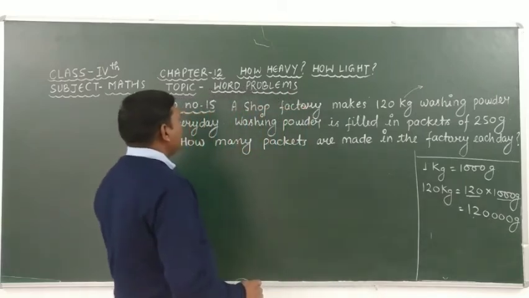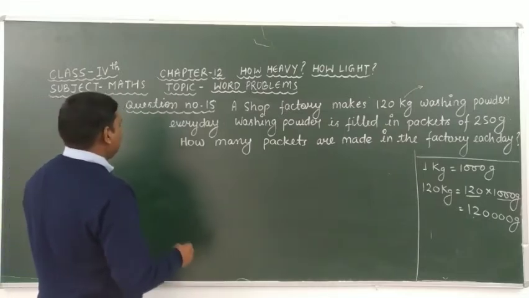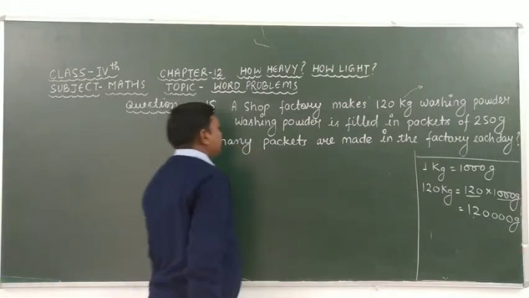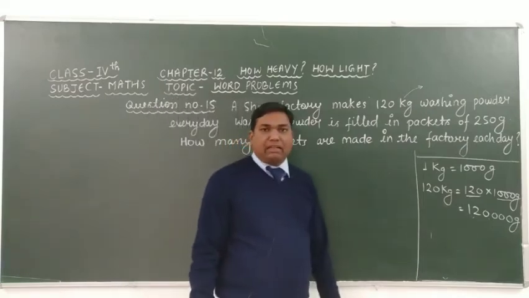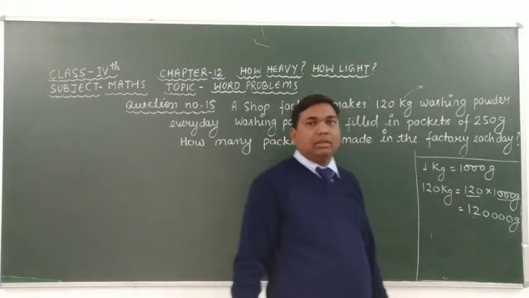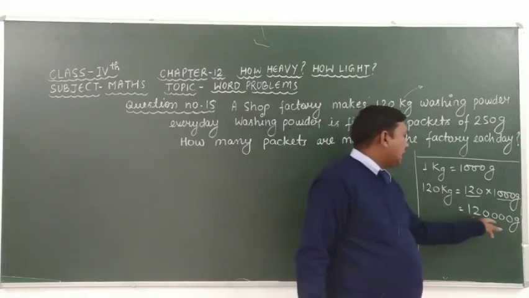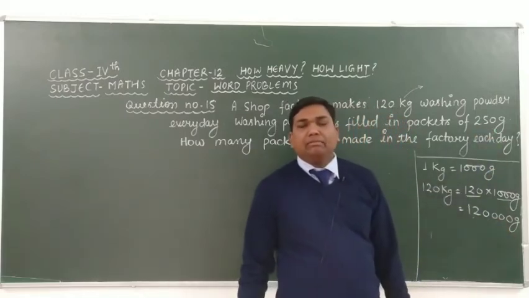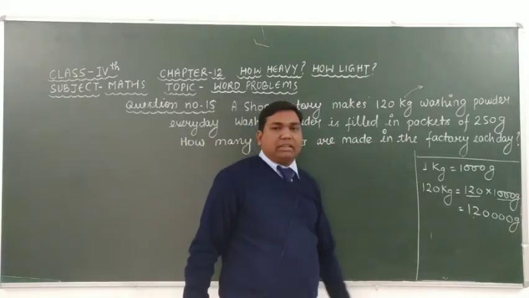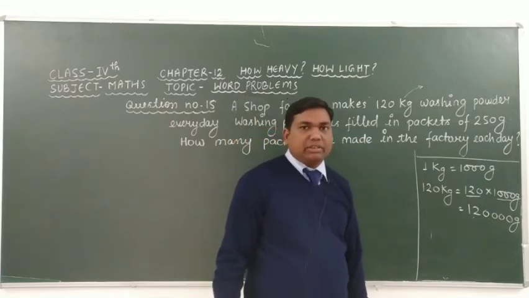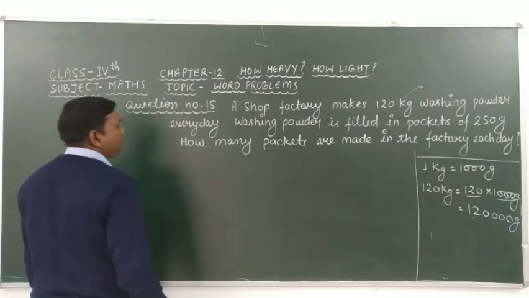Look here carefully, here we have to find the total number of packets made in the factory every day. Then we have to take the division of 1,20,000 by 250 gram. Then we get the total number of packets made in the factory each day. Now let's start the solution of question number 15.